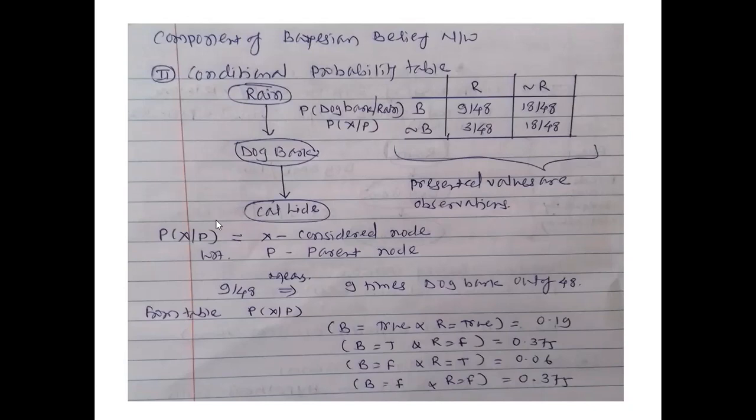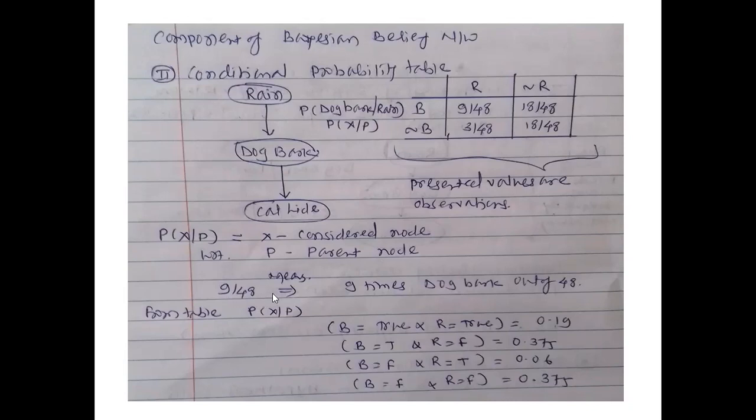So the probability of X given P, that is dog bark with respect to the rain, where X is the considered node. Here the considered node is dog bark, and the parent node for dog bark is rain. So in conditional probability, the second part is with respect to the parent node only. If you're calculating the conditional probability for cat hide, then it should be with respect to dog bark only, because it's the parent node for cat hide.